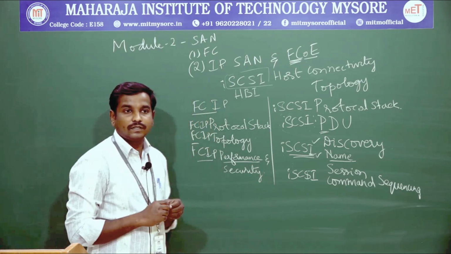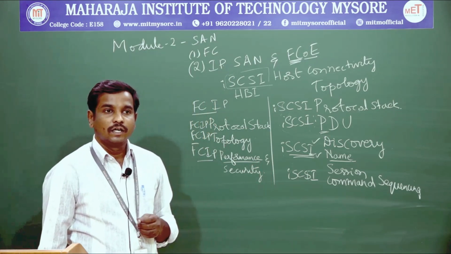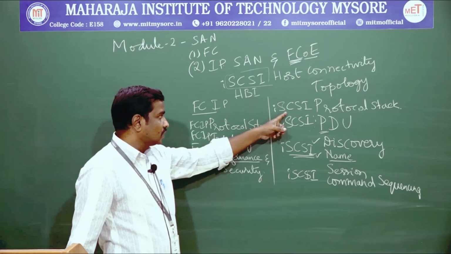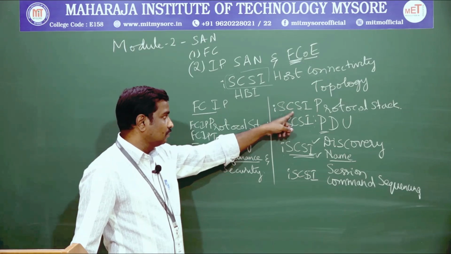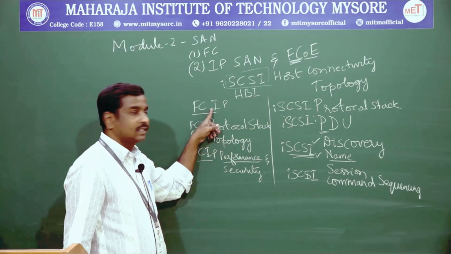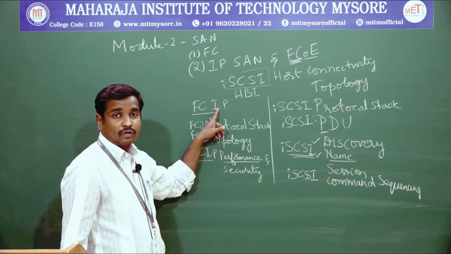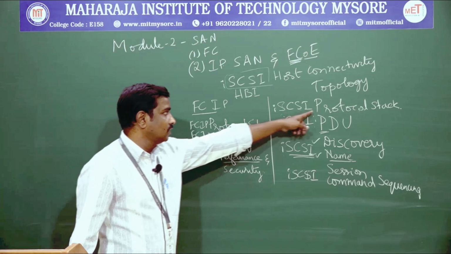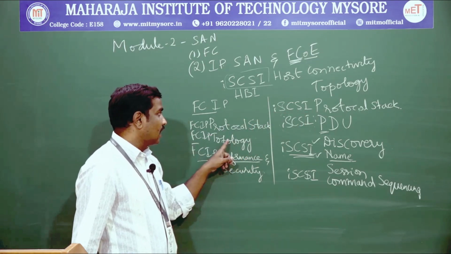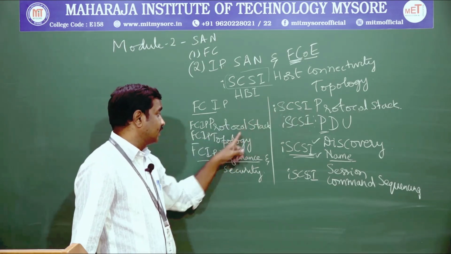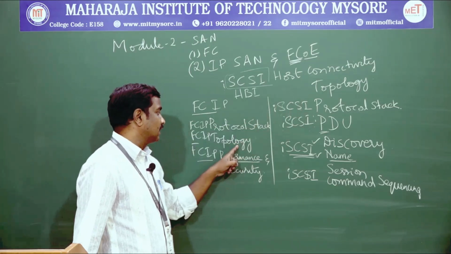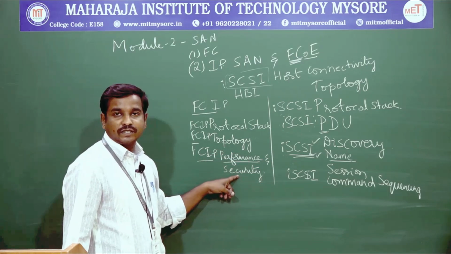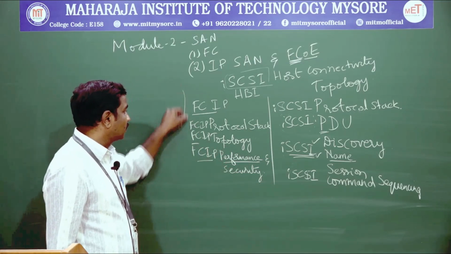These are the topics we discuss about making our infrastructures, either by using the Small Computer System Interface or Fibre Channel internet protocol, along with the protocol stacks and topology, understanding how the topology and the protocol are connected, and how we use some performance measures and security measures.